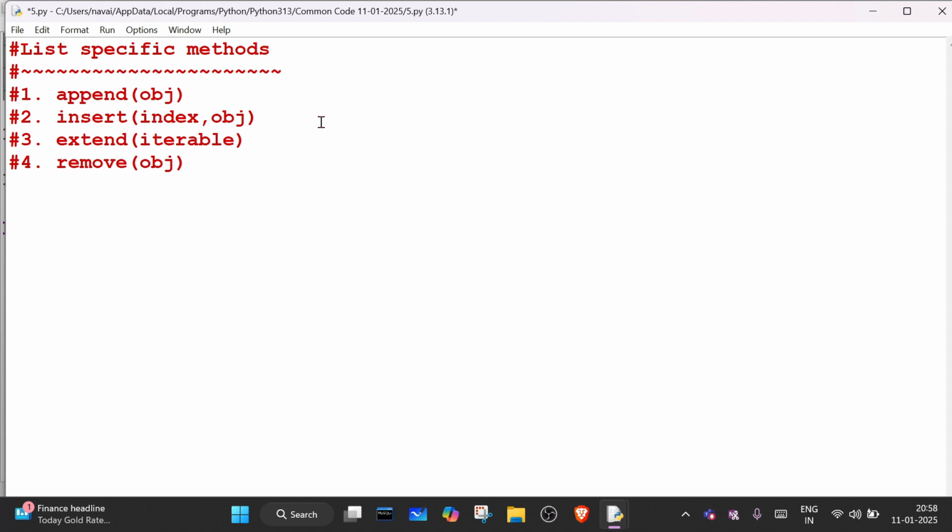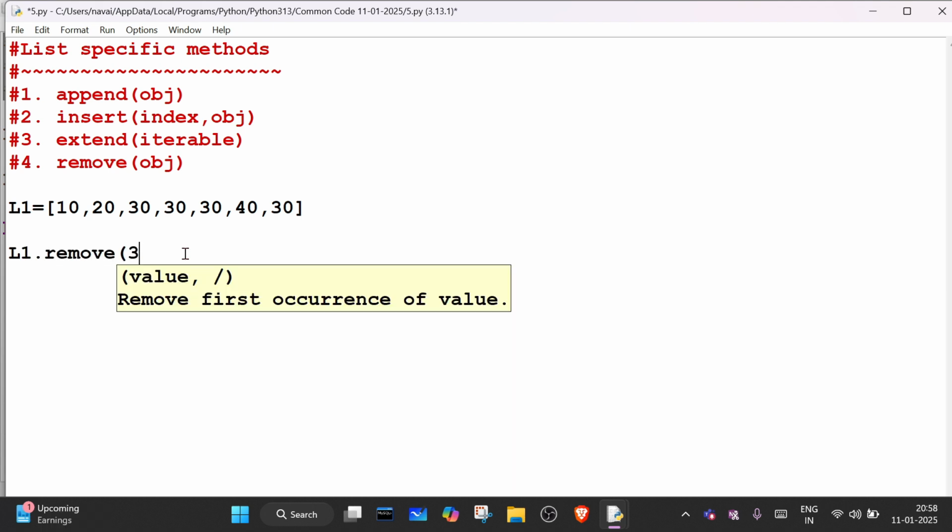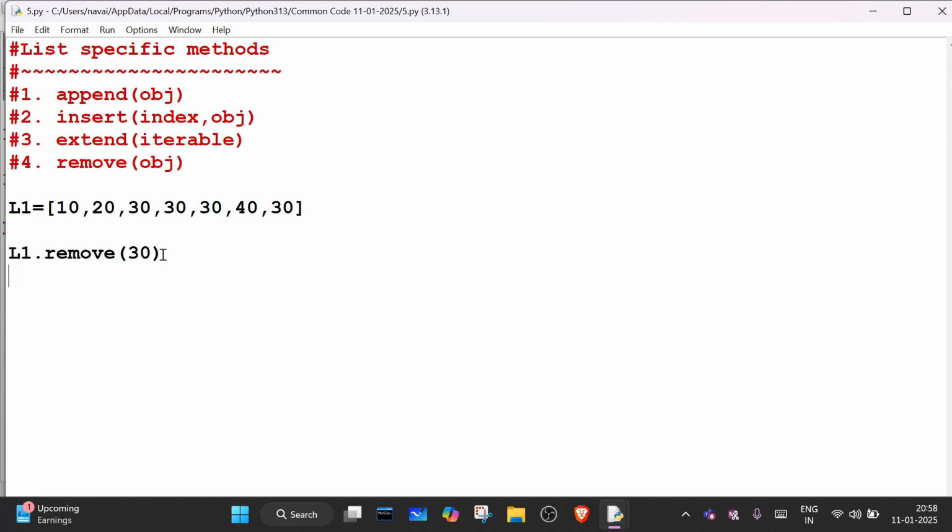Okay, so for example, I'm creating one list. I'm creating here L1: 10, 20, 30, 30, 30, 40, and 30, right? And I want to remove 30. How can I remove? So what I will do here, I will write L1 remove, and here I will write 30. So it will remove 30 from the list.